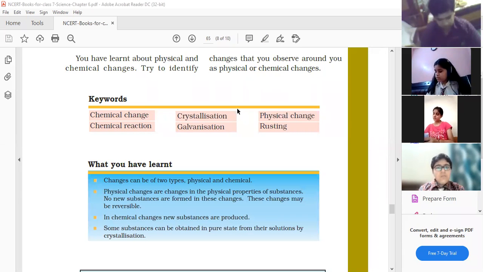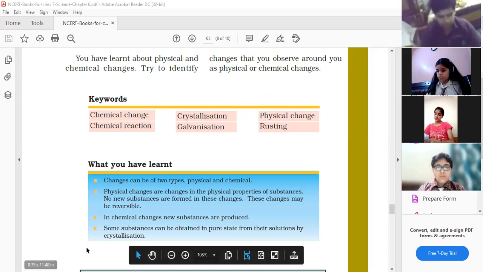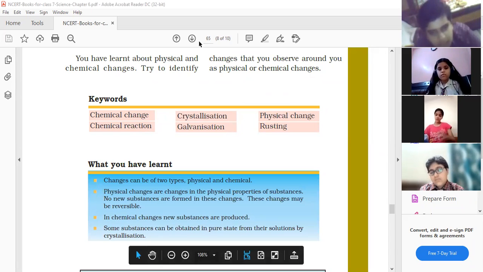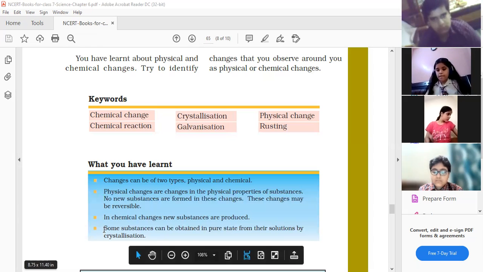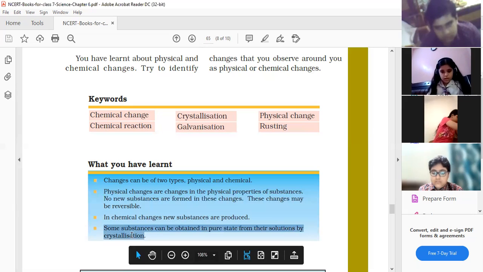Next is crystallization. So in the crystallization process, yes, Avika, what do you mean by crystallization? Ma'am, large crystals of pure substances can be formed from their solutions.